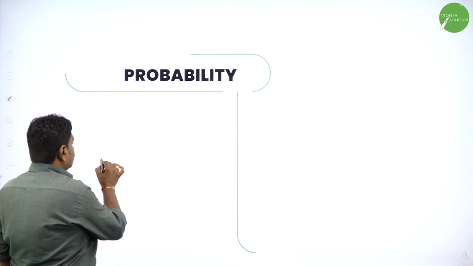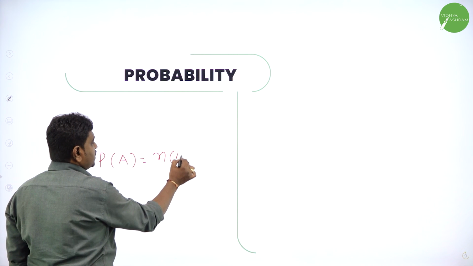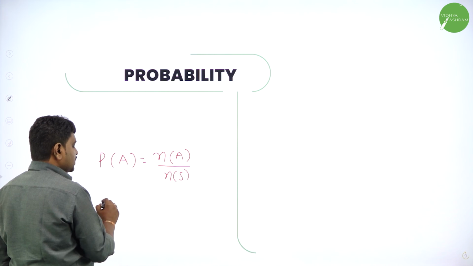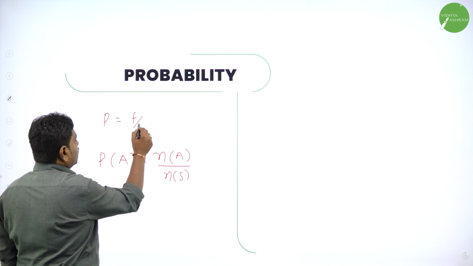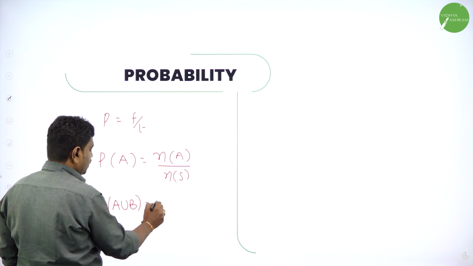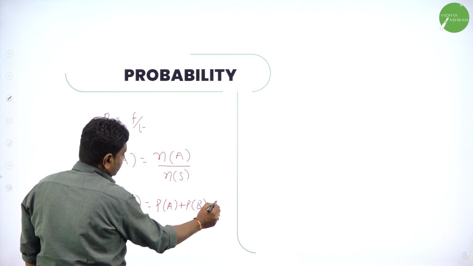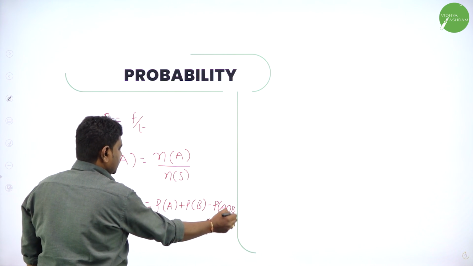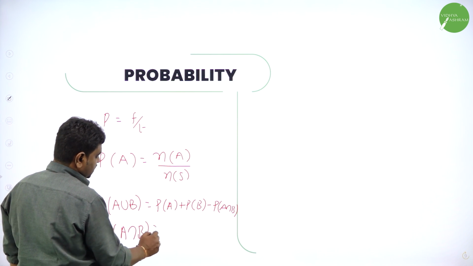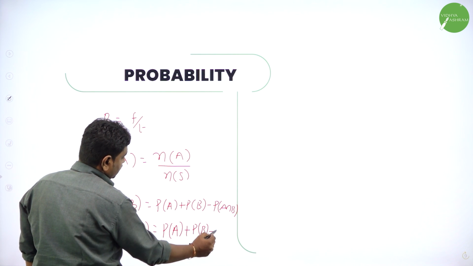So now you should know what is probability of A. Number of elements in A divided by total number of elements. And probability is also what? Favorable by total. And then A or B, or union: P of A union B is P of A plus P of B minus P of A intersection B. Then we have conditional probability and all. What is P of A intersection B? P of A plus P of B minus P of A union B.